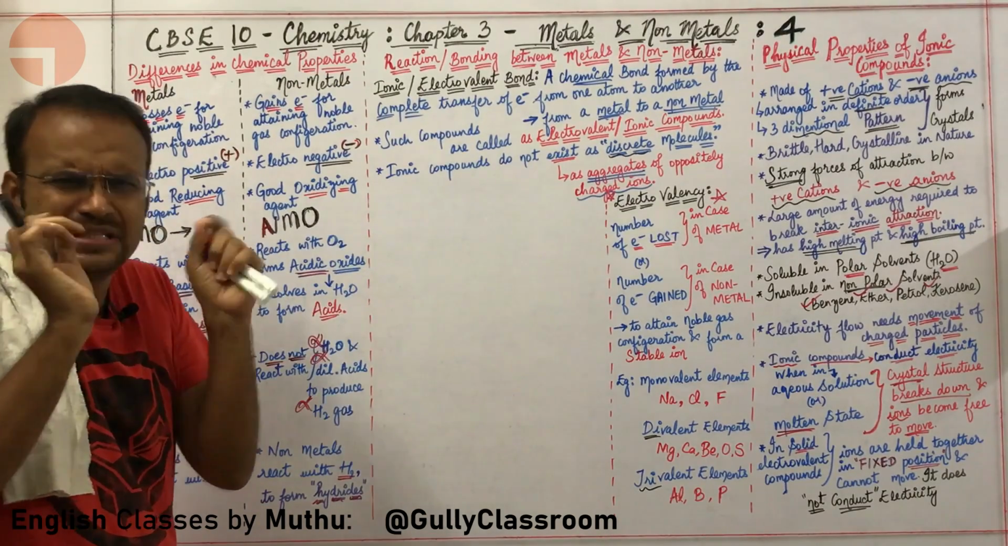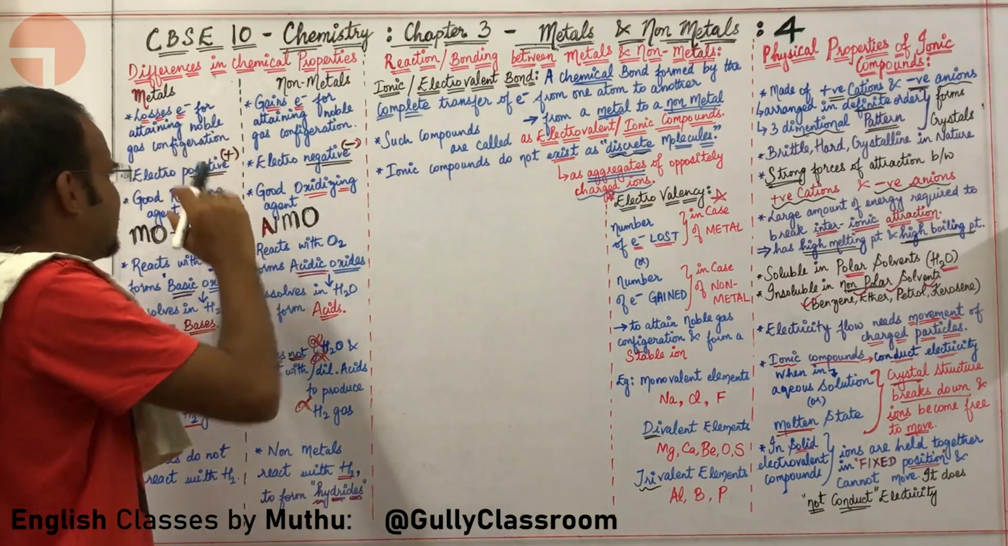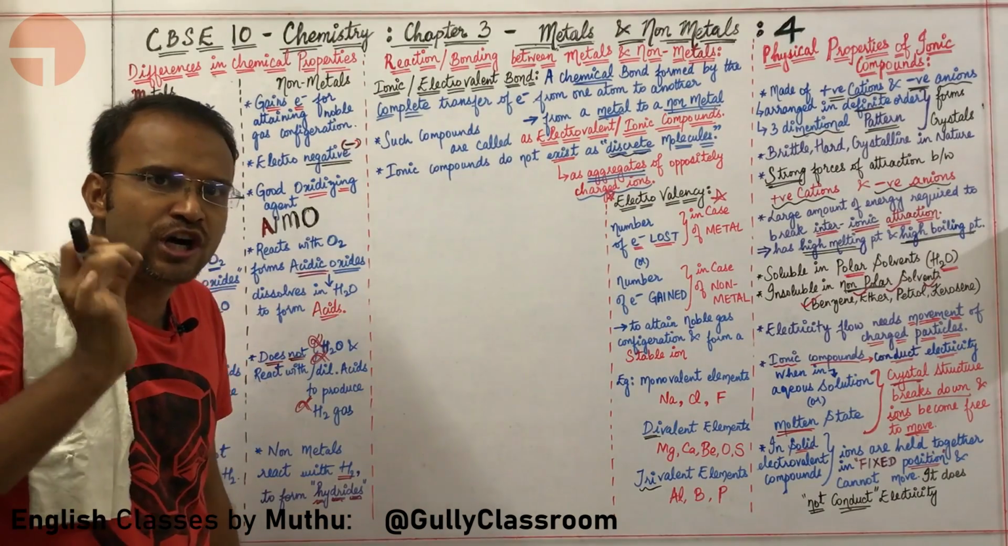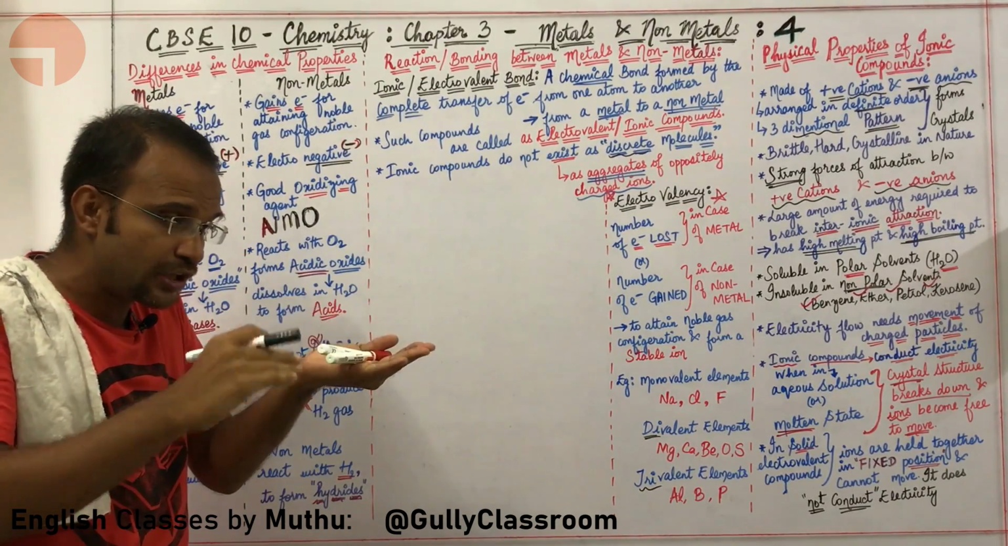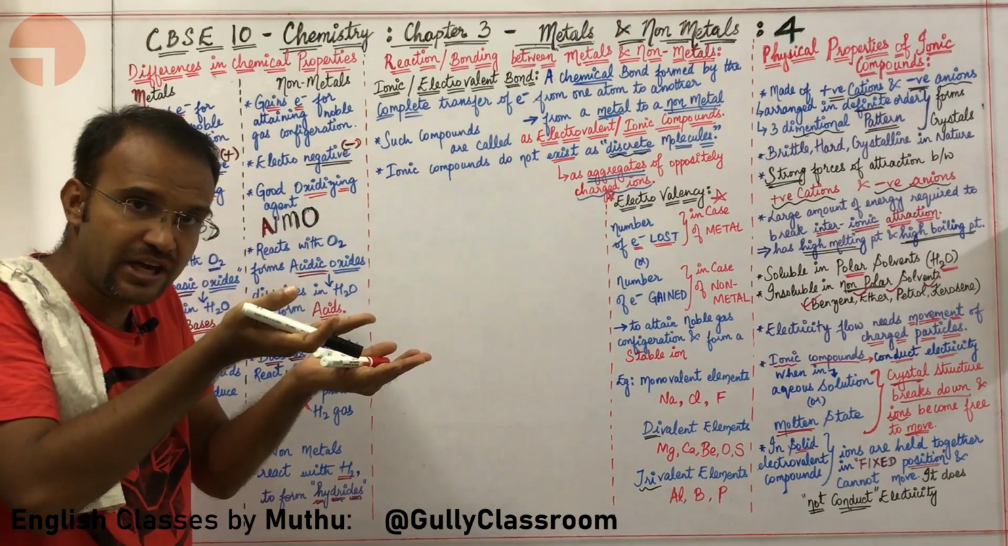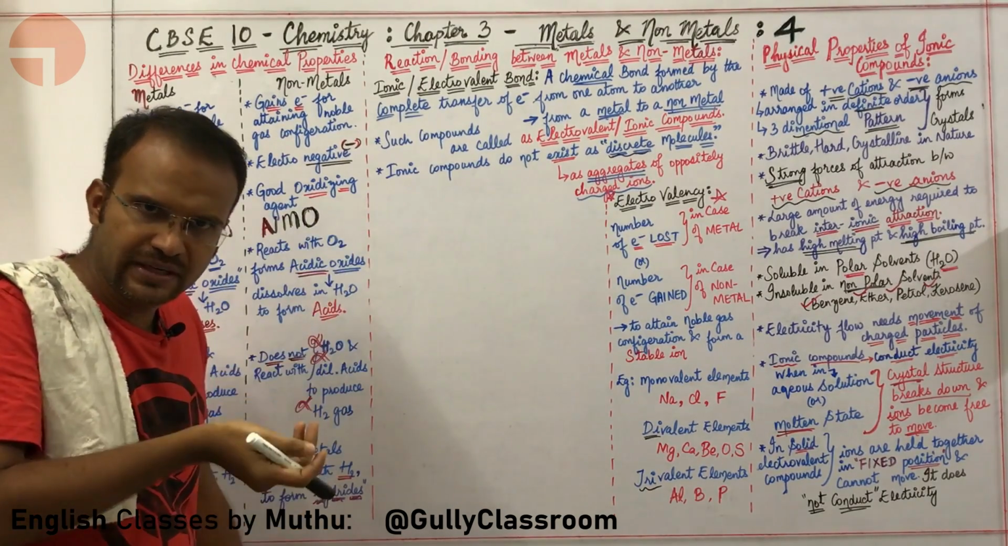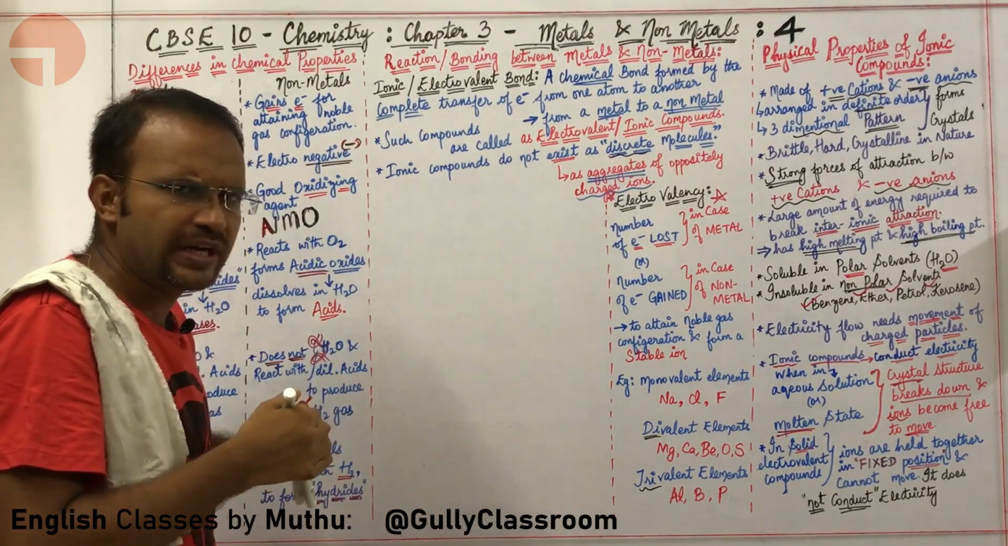It starts with a very simple idea. Metals lose electrons in order to attain noble gas configuration. Because they are losing electrons, they form positive metal ions. They are electropositive in nature. Sir, do work out an example.